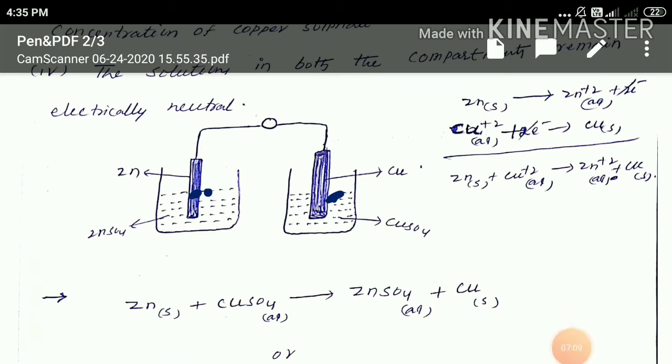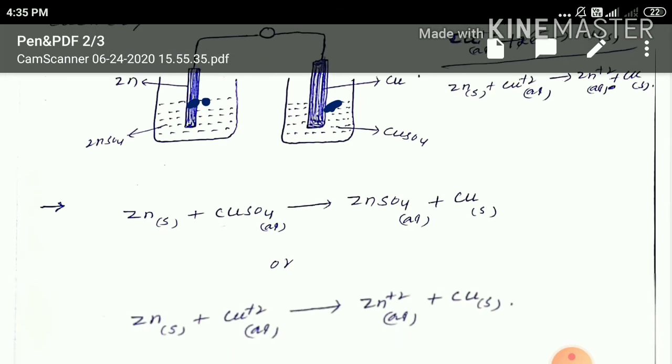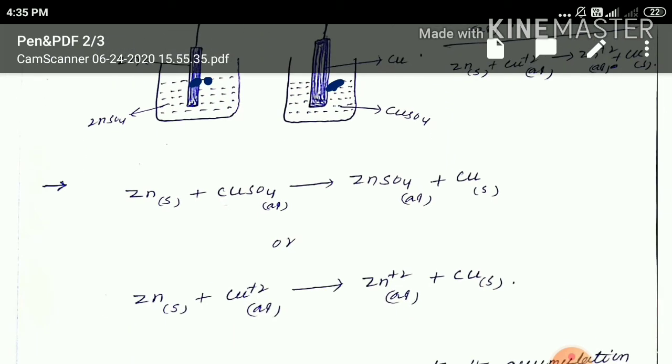In the oxidation half cell, zinc is converted into Zn+2 ions, and in the reduction half cell, copper plus 2 ions are converted into copper. The overall cell reaction will be zinc plus copper sulfate gives zinc sulfate plus copper metal. We can also write this equation in ionic form, that is zinc solid plus Cu+2 aqueous gives Zn+2 in aqueous solution. That means zinc plus 2 ions are in aqueous solution and copper metal is formed.